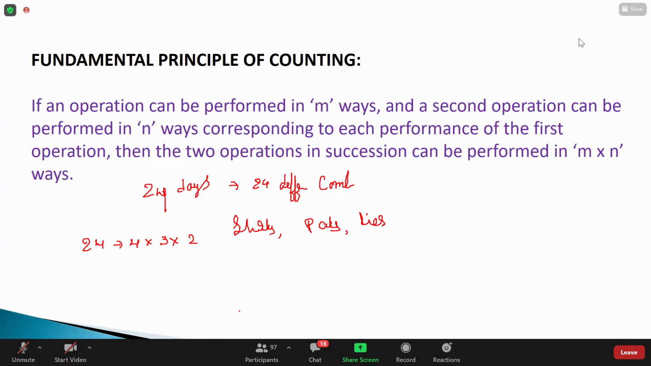So whatever numbers we are choosing should always be closer values. 24 is written as 4 into 3 into 2, so I can purchase 4 shirts with 3 pants and 2 ties, or any other combination. It can be 3, 4, 2 or 2, 3, 4. It doesn't matter. So the total quantity I can purchase is 9. Guys, any doubt in this counting principle? I don't think so.